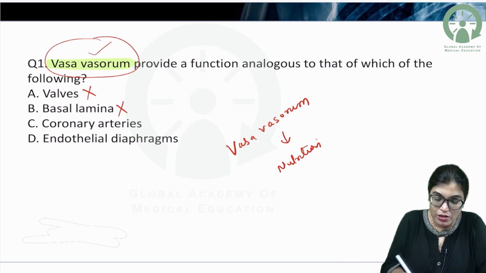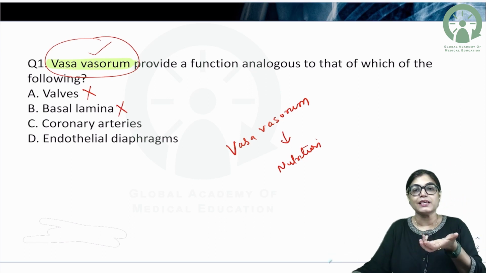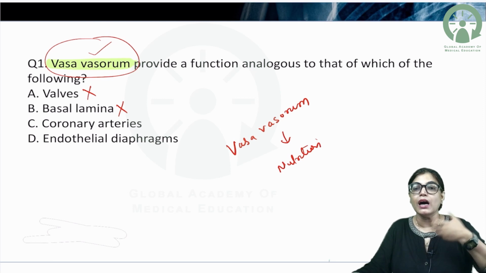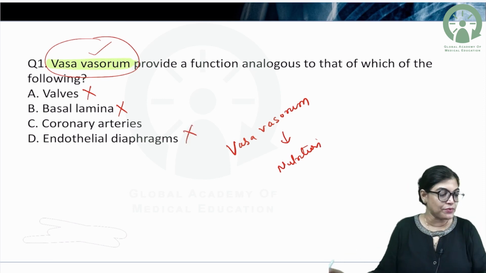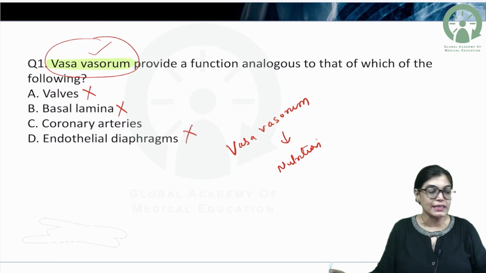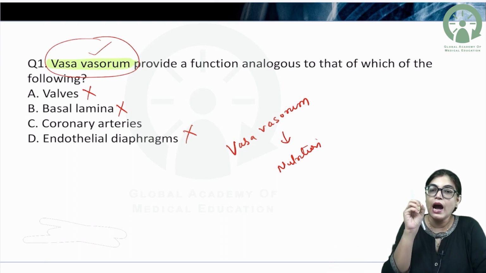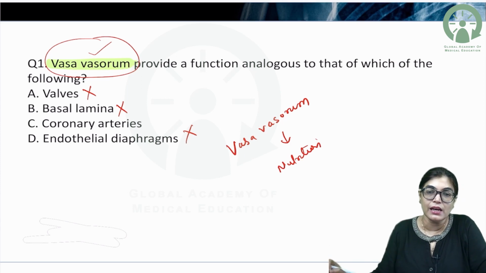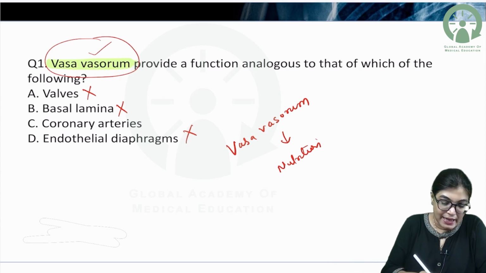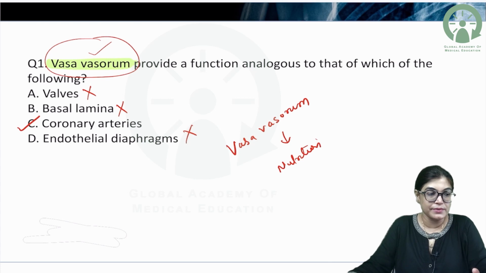Basal lamina is also not correct because it acts as a resting membrane on which the other layers are attached. Endothelial diaphragm is also not the right answer, because endothelial diaphragms are the small slits present in the endothelial layers. The correct answer will be coronary arteries.